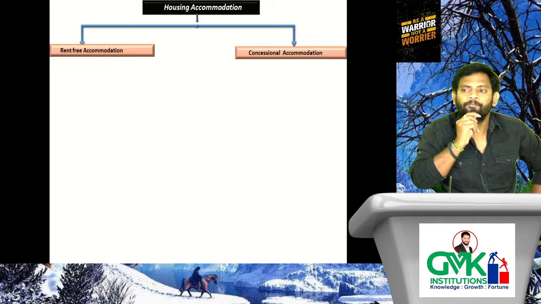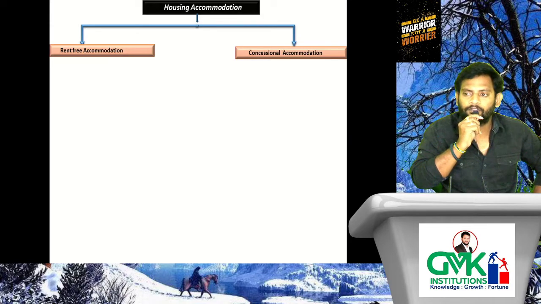One line summary, ma. When the employer is charging 0 rupees for that benefit, then we call it rent-free accommodation. Second case, ma, the employer is charging less than the required one, then we need to treat it as concessional accommodation.